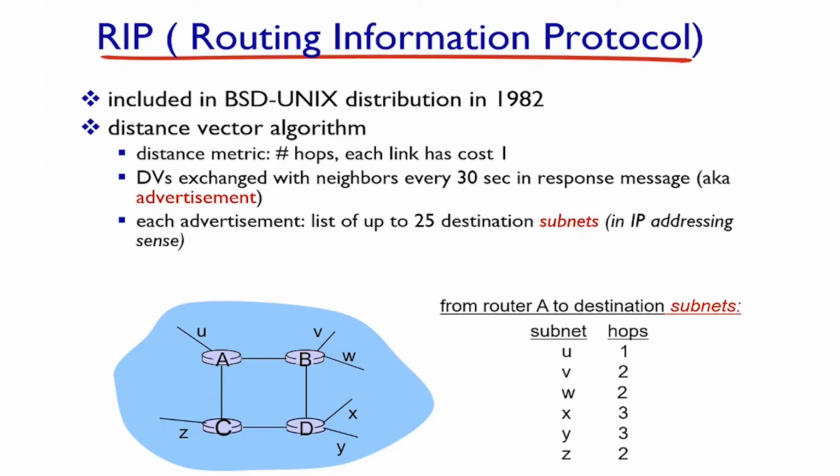I don't know the entire path, as I would have with Dijkstra or OSPF, but I do know, if I want to get somewhere, which neighbor I need to go to. And of course, when I advertise, I say which subnets I can reach. Let's look at the following example.